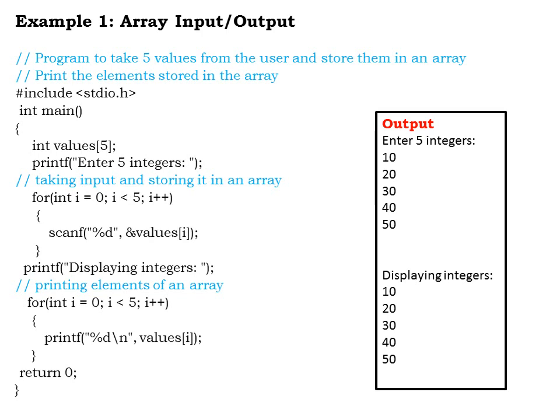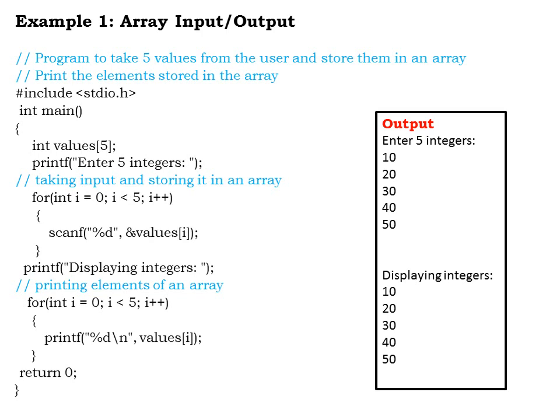This scanf statement will be called 5 times to read the 5 different elements entered by the user. So for that I'm going to use a for loop so that I can call this statement repeatedly. For int i equal to 0, so I have initialized a variable i to 0, i less than 5, i plus plus.